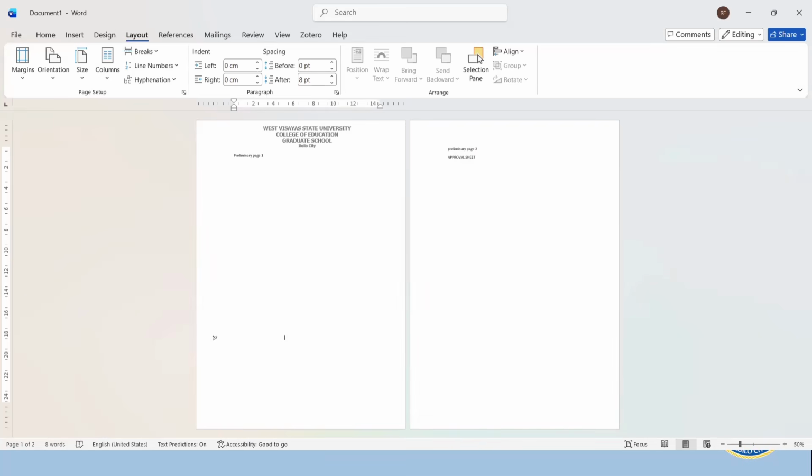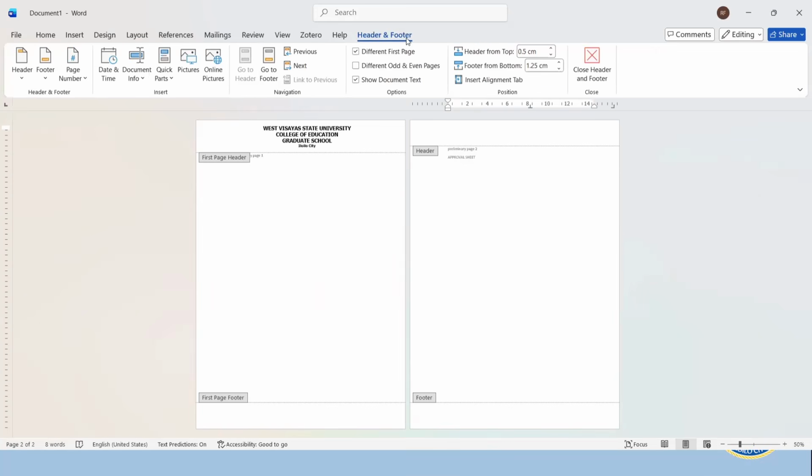Okay. Now, what we need to do now is to insert page number. Take note that the first page does not have a page number. So here on the second page, I will go to page number. Once you have double clicked, the header and footer tab will open.